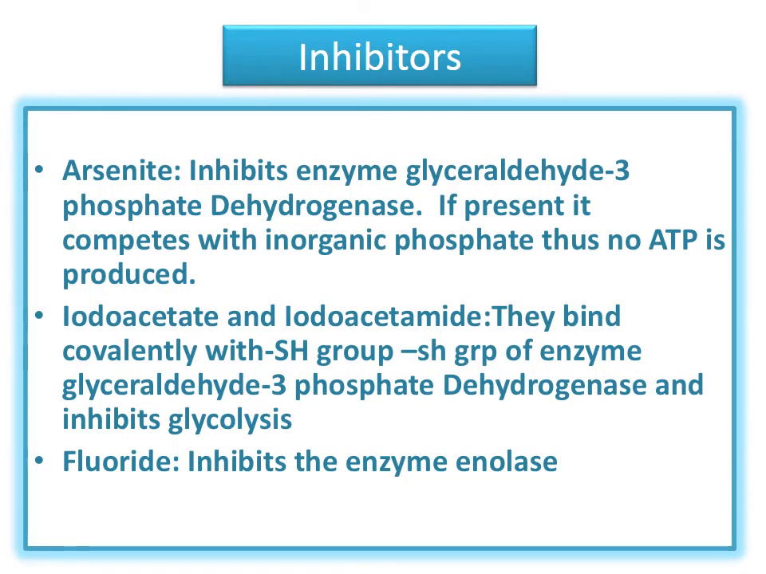Now inhibitors. In glycolysis we have 3 inhibitors. Arsenate inhibits the enzyme glyceraldehyde 3-phosphate dehydrogenase. It competes with inorganic phosphate and no ATP is produced. Iodoacetate or iodoacetamide binds covalently with the SH group of glyceraldehyde 3-phosphate dehydrogenase. So both arsenate and iodoacetate inhibit the glyceraldehyde 3-phosphate dehydrogenase enzyme.